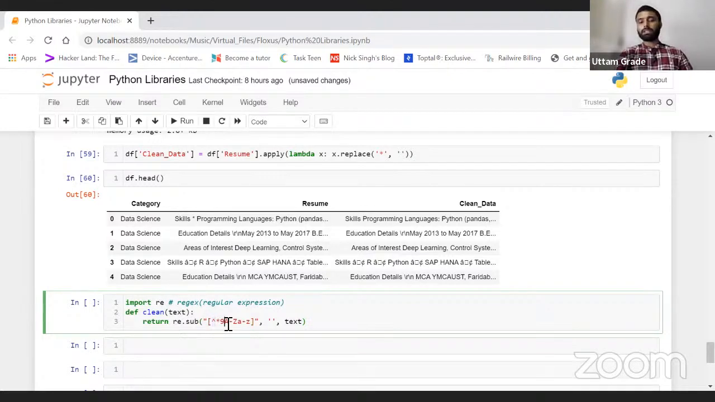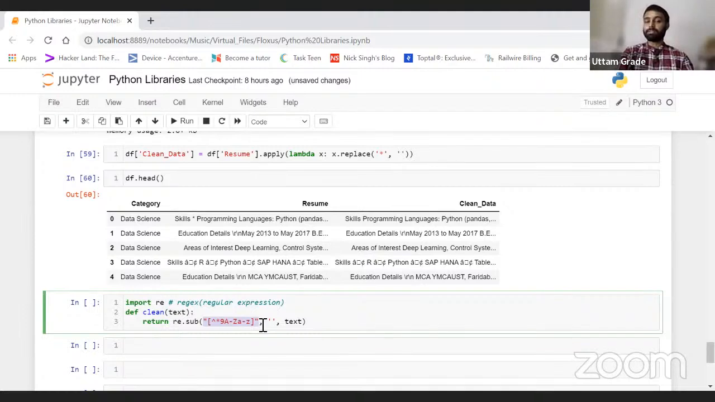These are the symbols, I'll explain. What are those symbols? Star, this is the meaning of this. The cap is basically wherever it will start from, a to z. This is a kind of pattern.